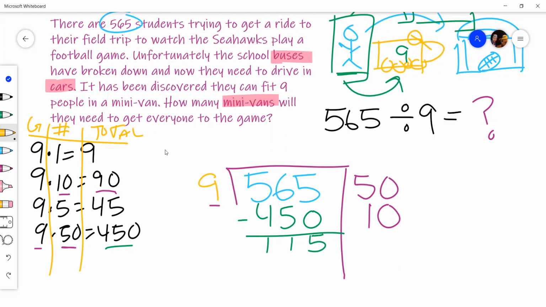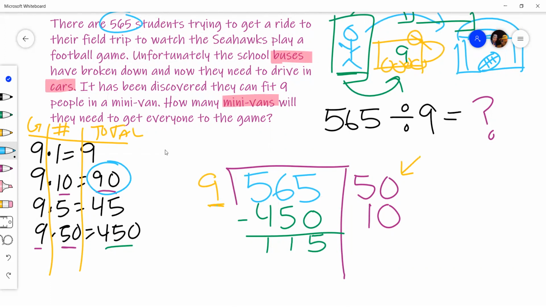Like the first number, the 9, doesn't go anywhere because I already have it over here. The number in the middle is what I put on the outside because it's the number of groups I'm making. And then the total is what goes in the middle. Anyway, just a little side note. I think sometimes people forget where to put what with this method.